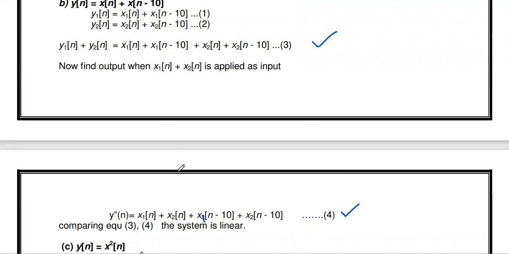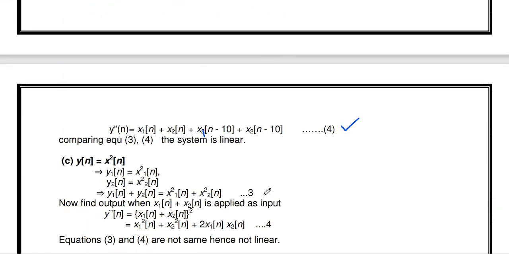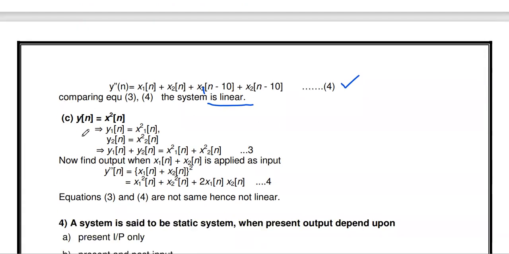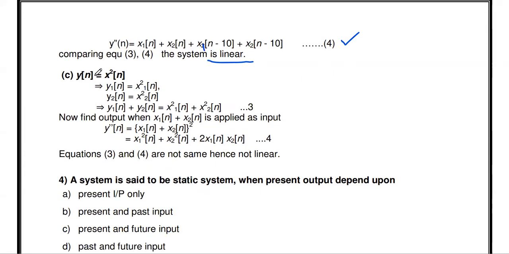So you see x1 of n, x2 of n, x1 of n minus 10, x2 of n minus 10 all match. So these two equations are equal, so the system is said to be linear. Similarly, the third one, y of n equal to x squared of n. So we have to check. First, we have to find the first output y1. Wherever x is available, you replace it with x1, and y with y1. So y1 of n equals x1 squared of n.